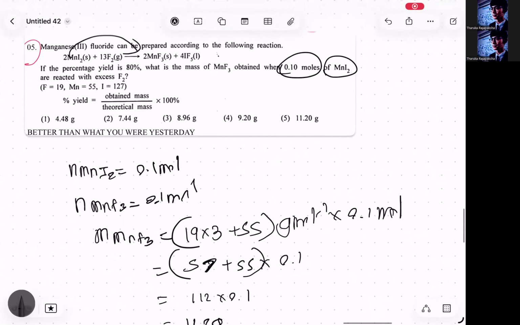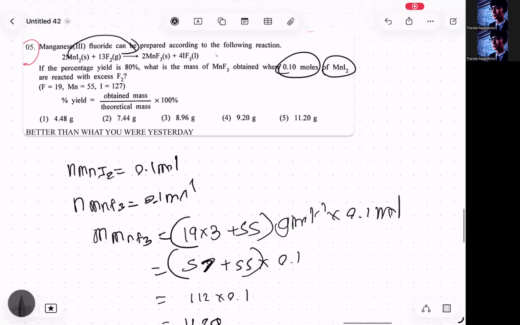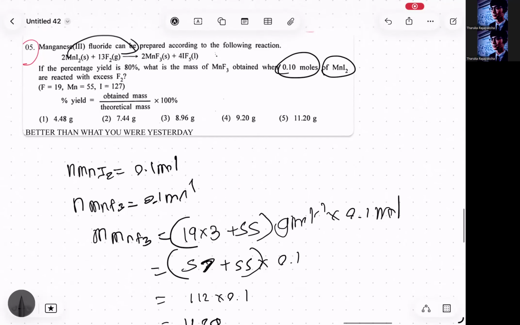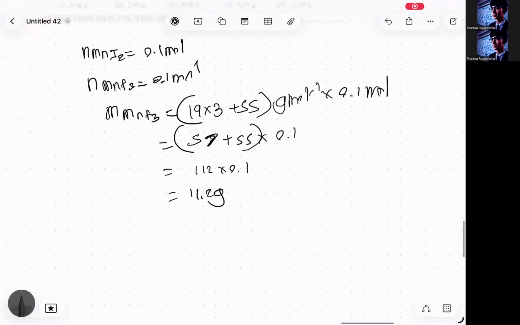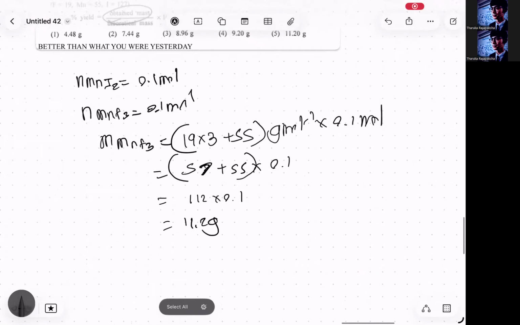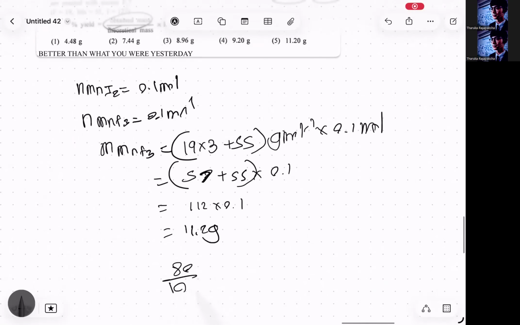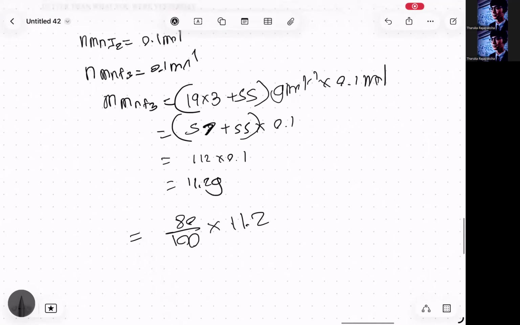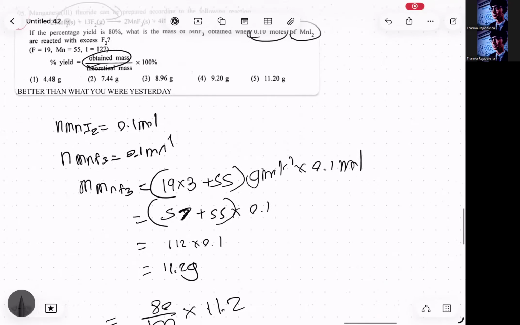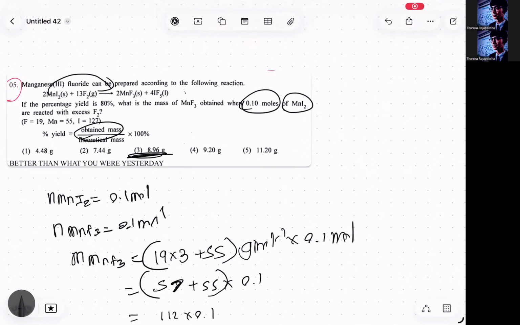They're asking what is the mass of MnF3 obtained when 0.1 moles are reacted? They are asking the obtained mass, right? So obtained mass, now theoretical mass is 11.2, so 80% multiplied by 11.2 will be the answer, right? 80% of 11.2 is going to be your answer. So 0.8 multiplied by 11.2. That's 8.96. That's answer number 3, right?